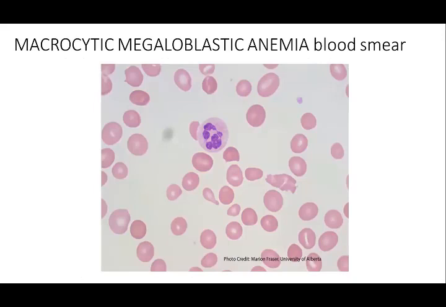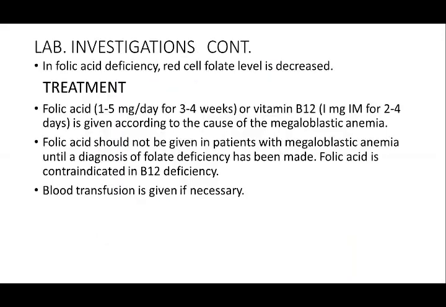In folic acid deficiency, red cell folate levels are decreased.